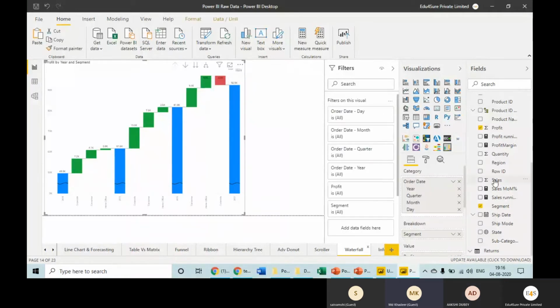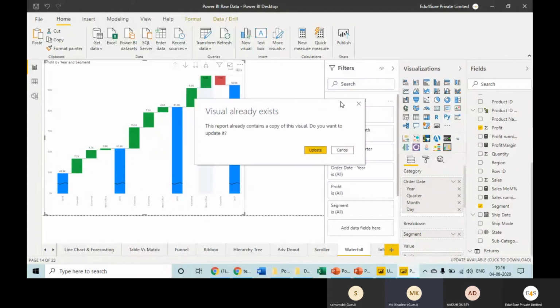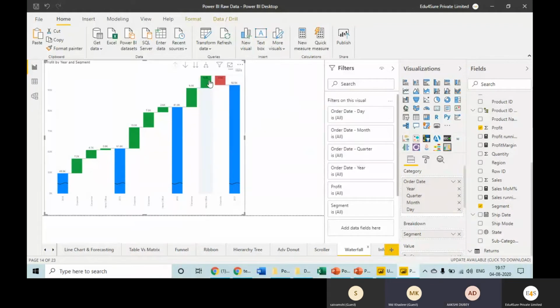So what is happening here? I have plotted profit segment wise. So these are the segments, and this is the profit. It is showing that in the home office segment, in 2017 we had a profit of 21 and in 16 we had 15.